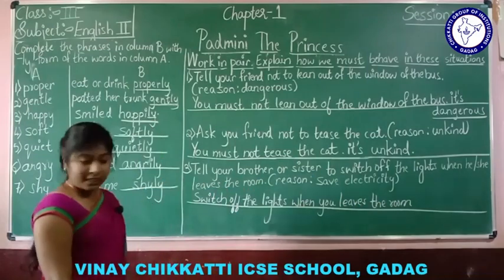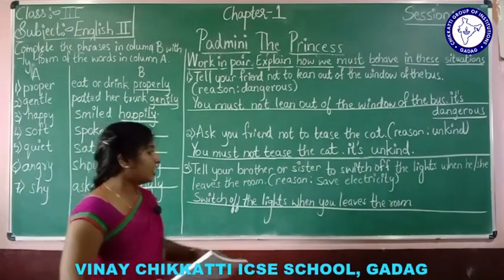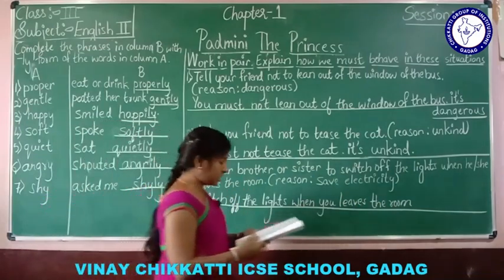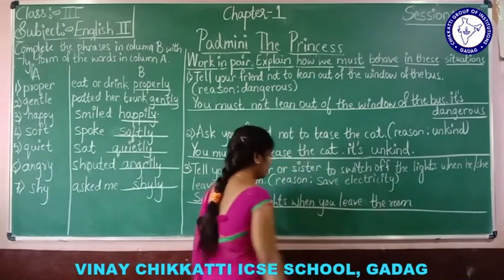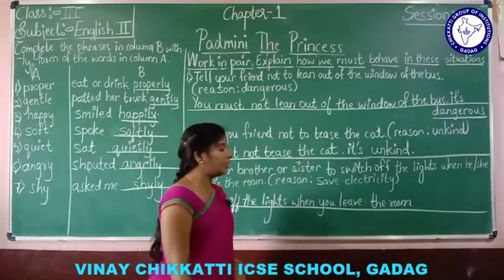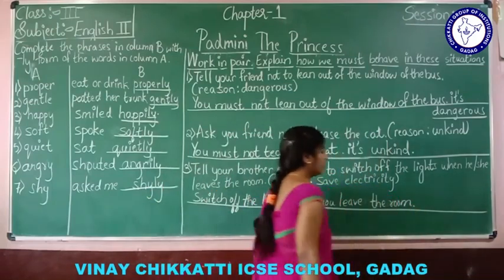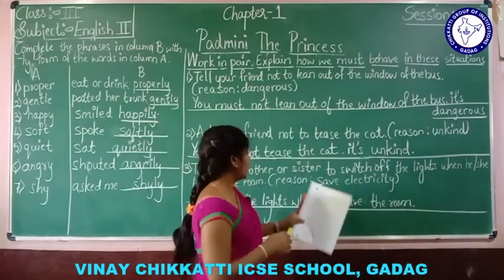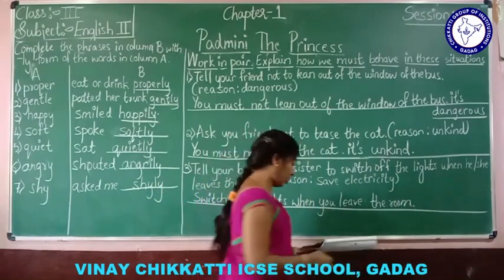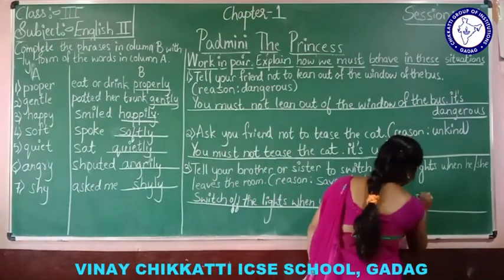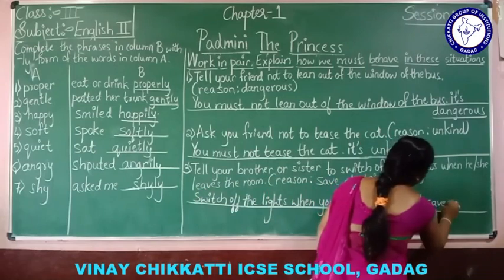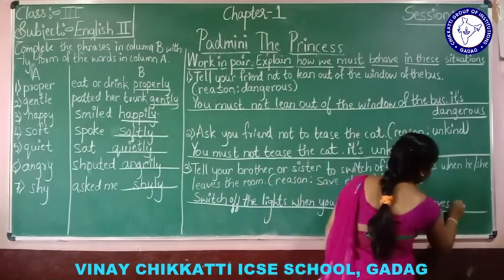Switch off the lights when you leave the room, or you can say, sorry, this is leave. Okay, switch off the lights when you leave the room, because what is it? It saves electricity. So what do you have to write here? It saves electricity.